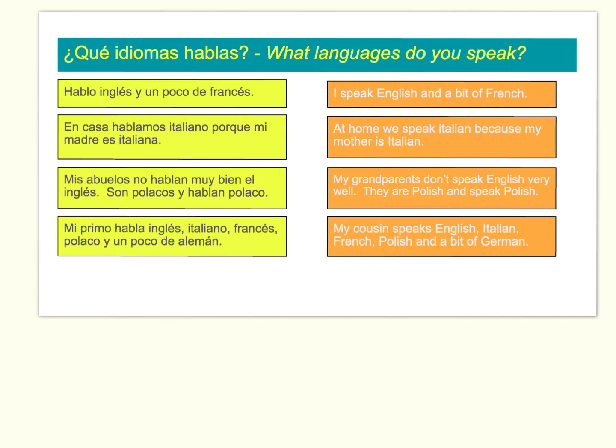Notice as a final point that just as with the nationalities, languages in Spanish do not have capital letters. Inglés, English. Francés, French. Lowercase letters throughout for the languages in Spanish.